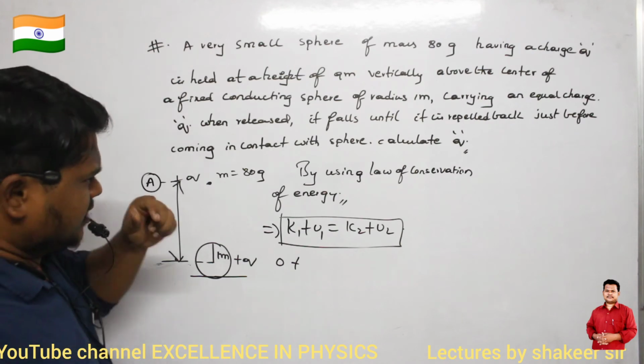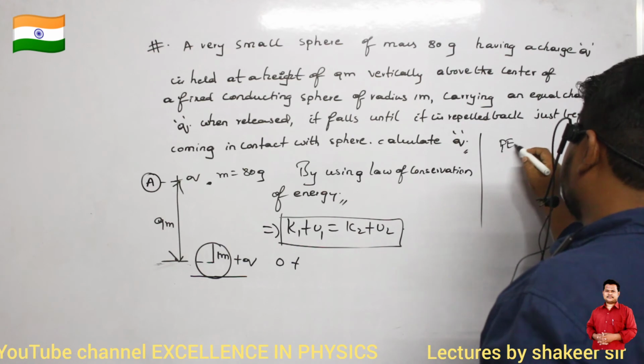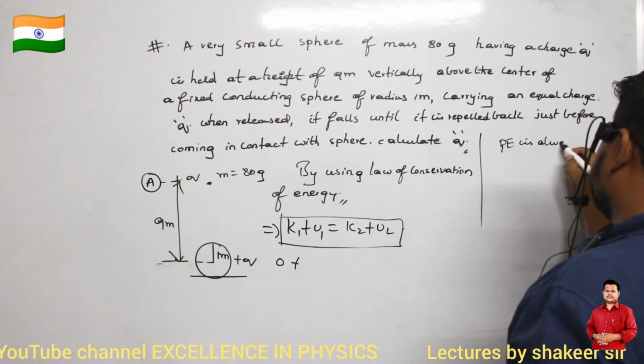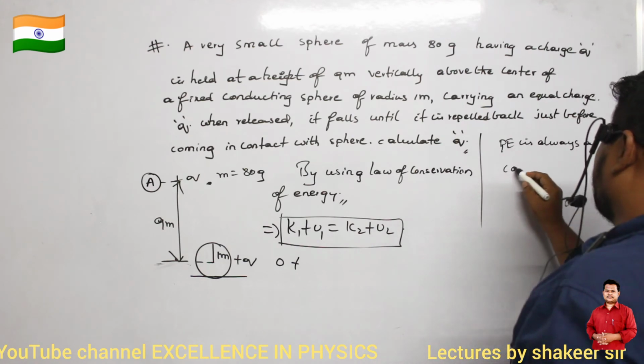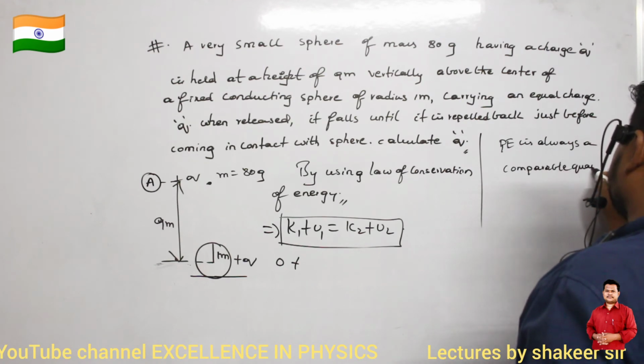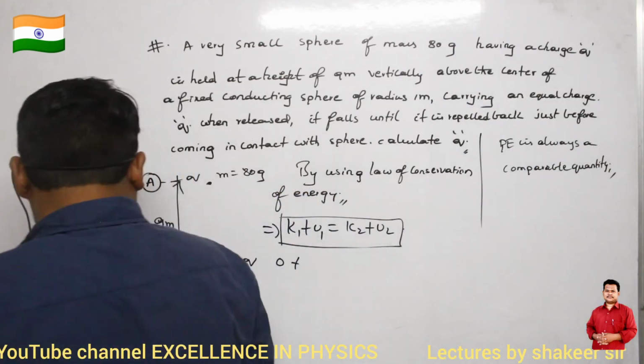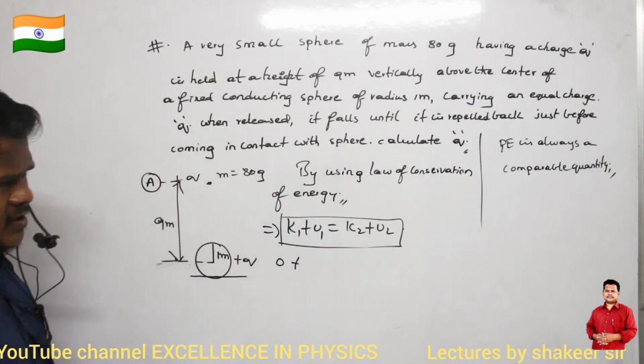We have already studied that potential energy is always a comparable quantity. We have already discussed this. So which one shall I take as my reference?